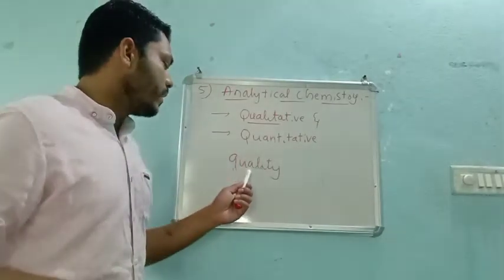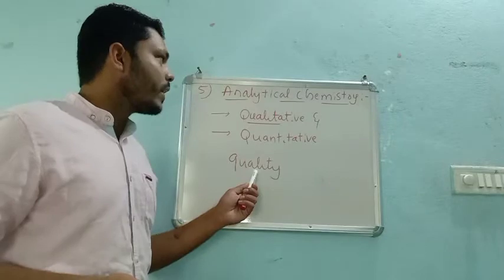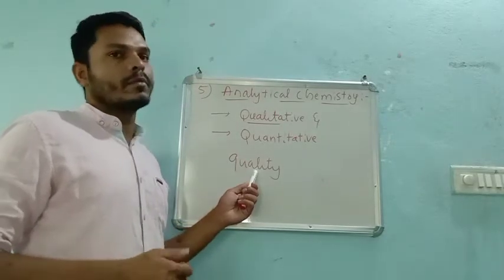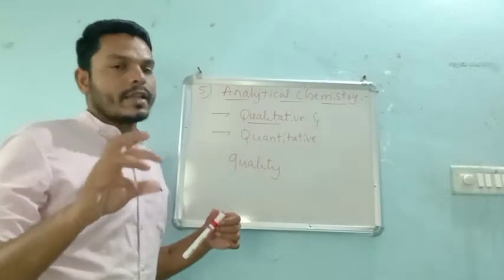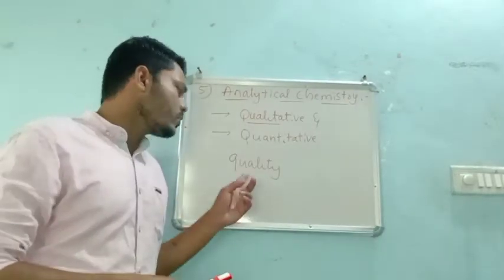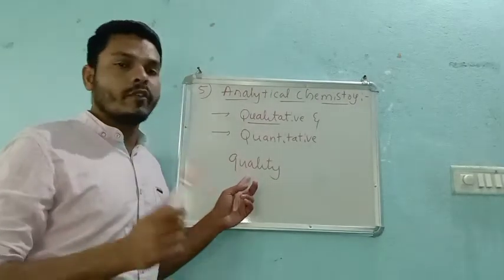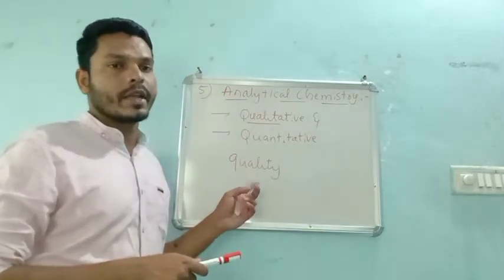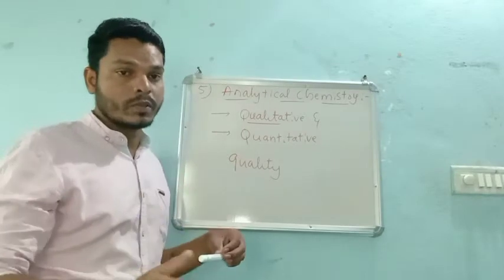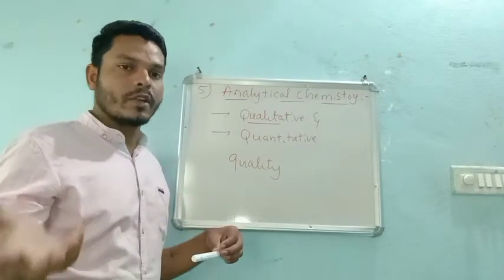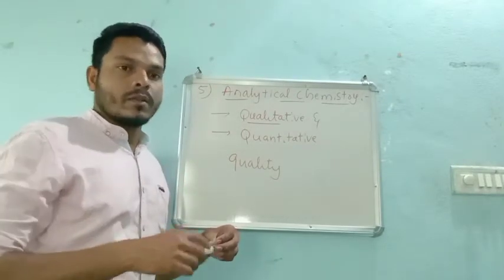So checking the quality of a compound is nothing but qualitative analysis. Analysis means to judge. For example, in a water molecule, it has H and O, right?